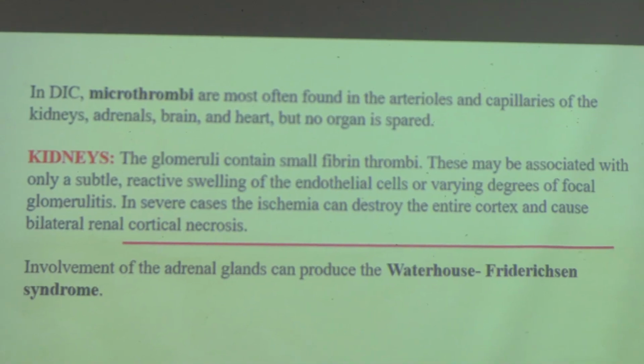And involving the kidney, just above the kidney there will be adrenal glands, also known as suprarenal glands, you might be remembering. So together with the kidney, when the adrenal glands are also involved, then there is one syndrome, that is Waterhouse-Friderichsen syndrome. You might get this in single liners or MCQs, that Waterhouse-Friderichsen syndrome is a DIC which has involved the kidneys along with the adrenal glands.